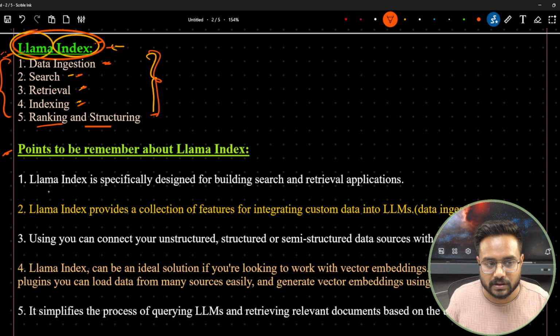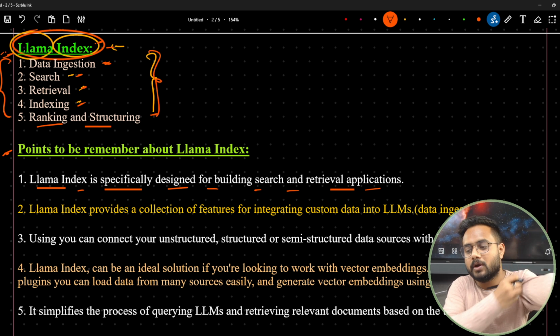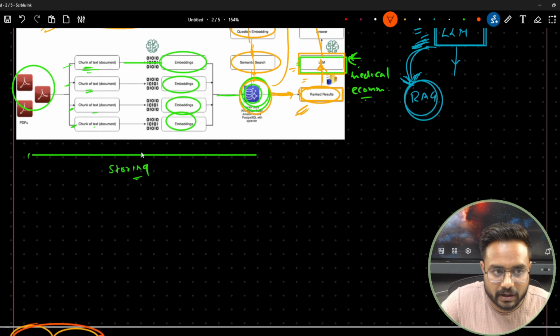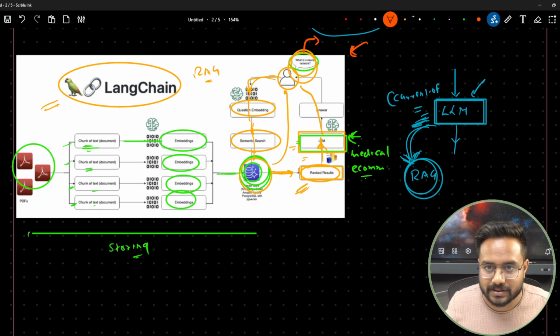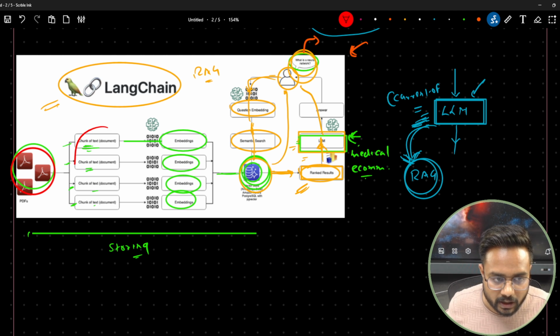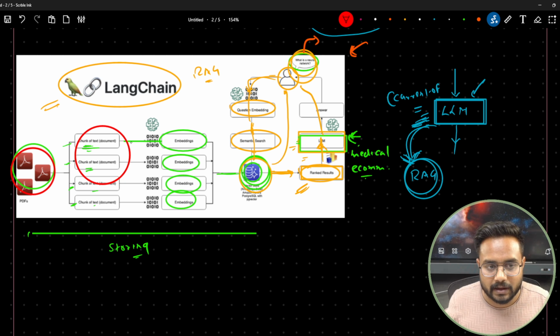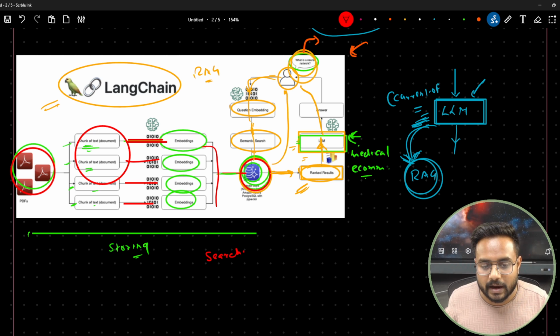The first is: LlamaIndex is specifically designed for building search and retrieval applications. If you look into this architecture, this is my document. We are converting this data into text, and then we are doing embedding, converting this data into embeddings, and then storing it in the database. So here, what was I saying, tell me: searching and retrieval.